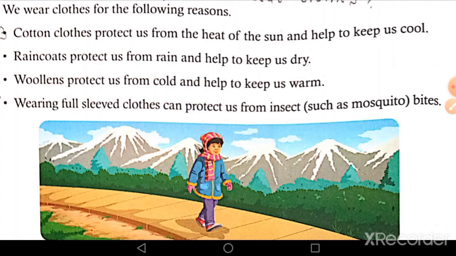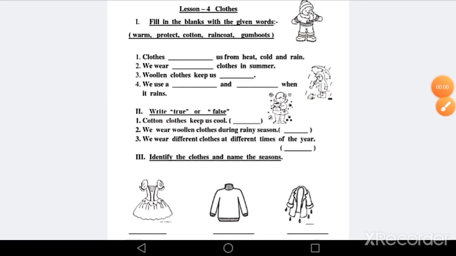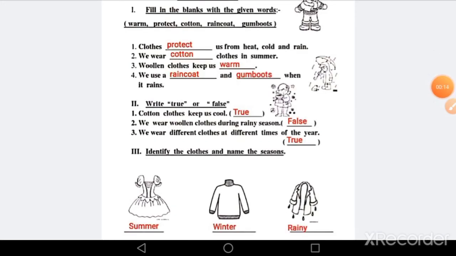Last, wearing full sleeve clothes can protect us from insect bites. Now let's solve the worksheet. Question 1, fill in the blank. Question 2, write true or false. And question 3, identify the clothes and name the season. Now first question, clothes dash us from heat, cold and rain.